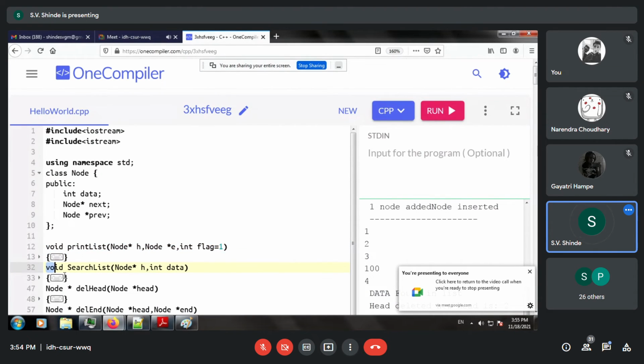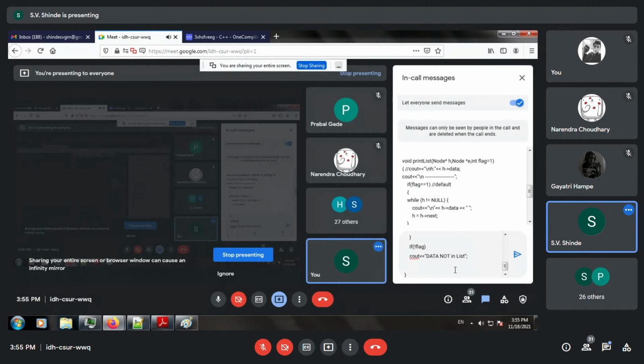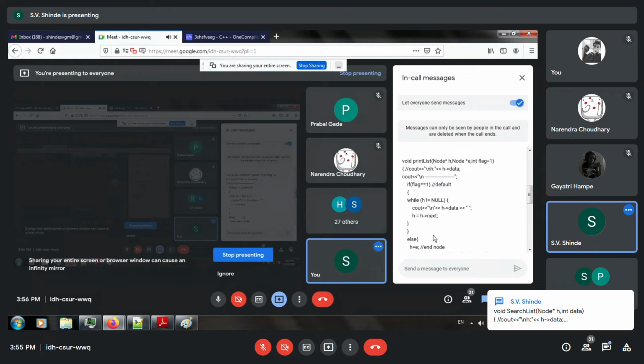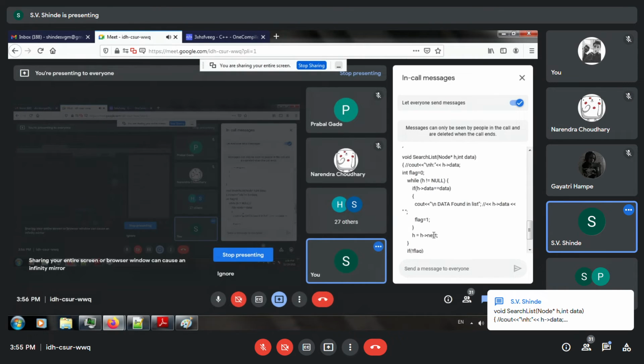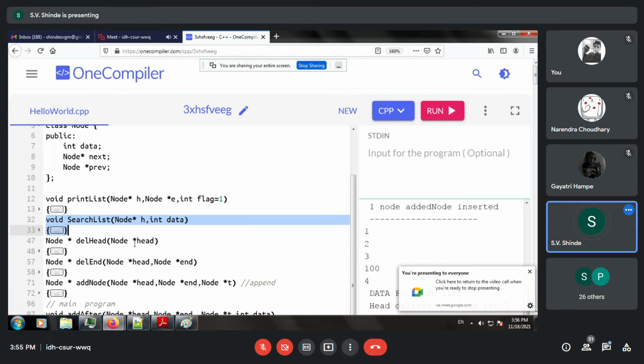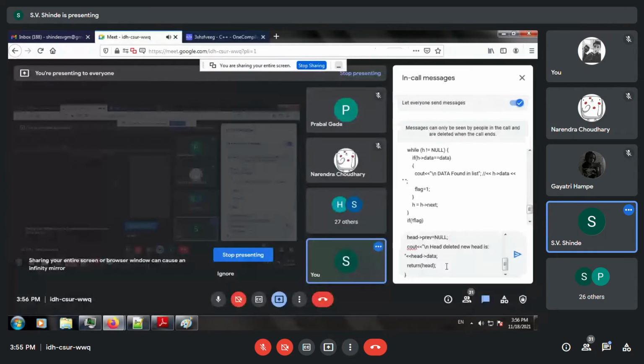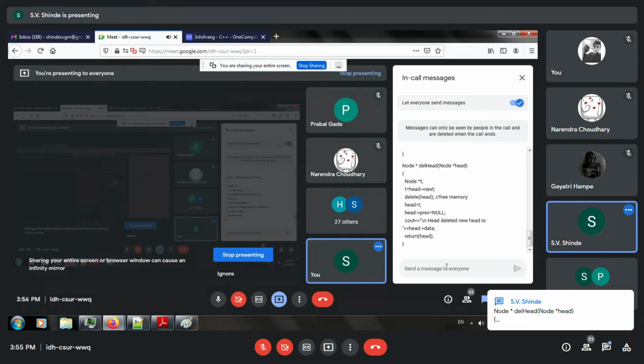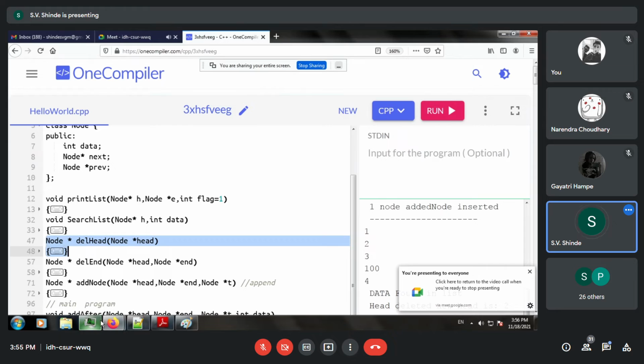Then we have search list. So we have given you search list and delete head node. So delete head node has been updated. Then delete the end node.